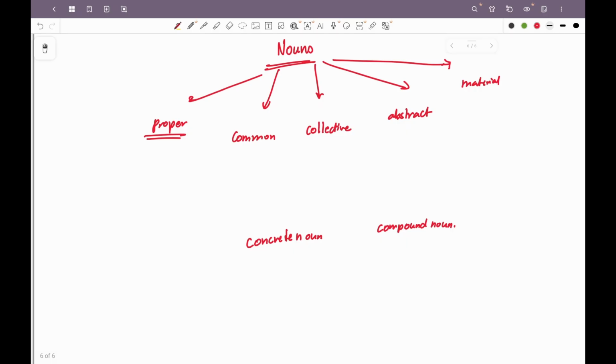Okay, the man bought new trousers for his child. So even though he bought one trouser, we say trousers because there are 2 legs to a trouser, right? So that's the logic. The shears aren't sharp enough to cut the grass. So shears is the tool that we use for cutting the grass, right?